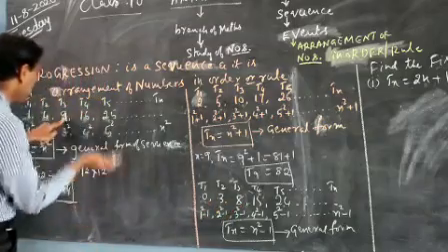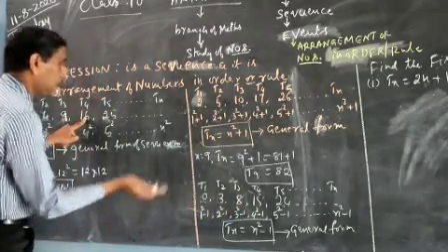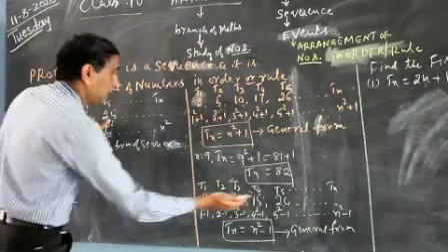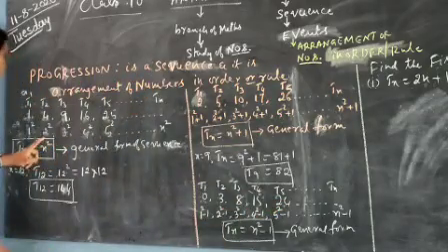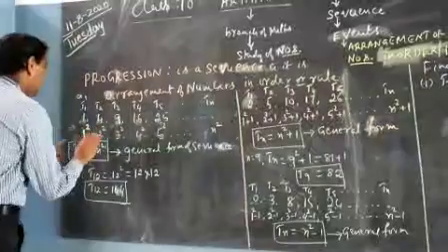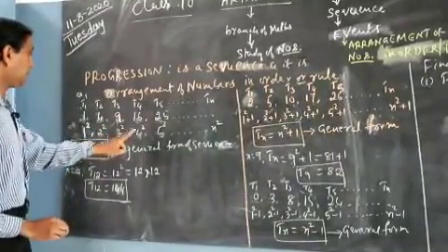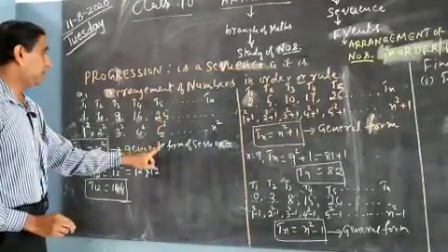How to get the 9? 9 minus 1 is 8. 16 minus 1 is 15. 25 minus 1 is 24. Then how to find the order? Look, we got the first term by 1 square, the second term by 2 square, the third by 3 square, the fourth by 4 square, and the fifth term by 5 square.